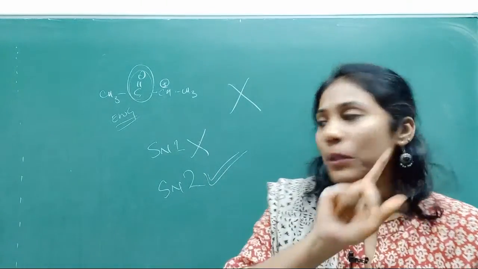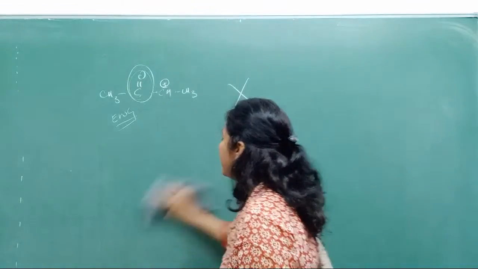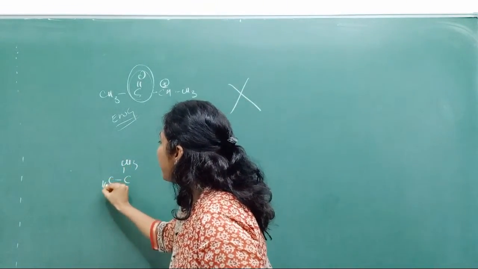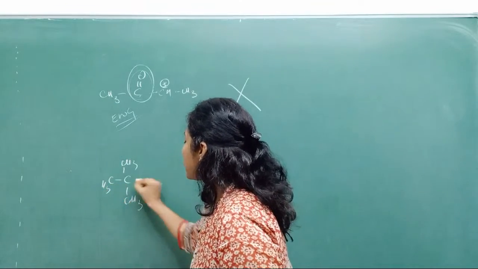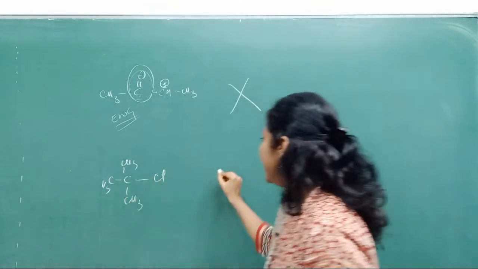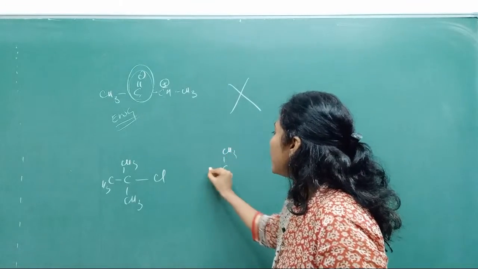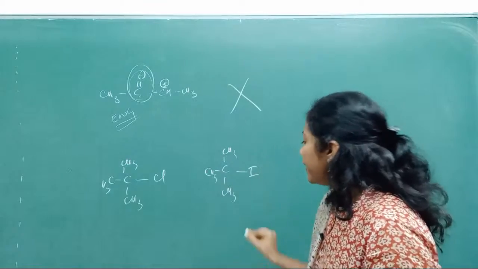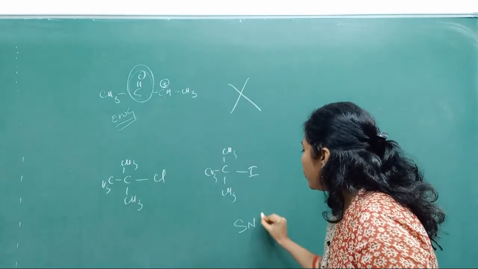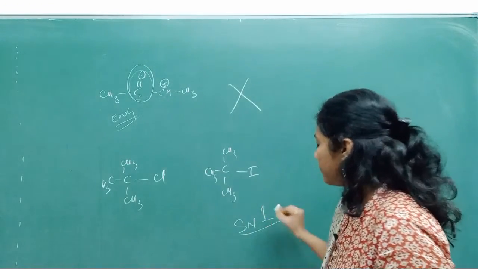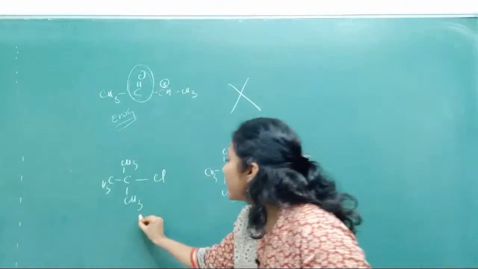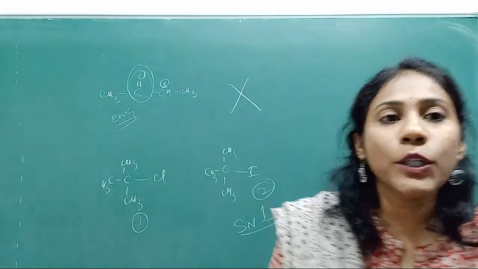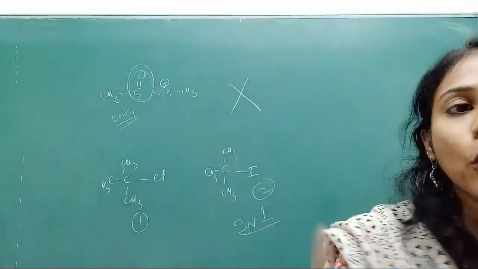And one more last example. Look at here. Tertiary butyl chloride, tertiary butyl iodide. Can you tell me which one undergoes SN1 better? Let me call this 1 and this 2. Among 1 and 2, which one can undergo SN1 better?